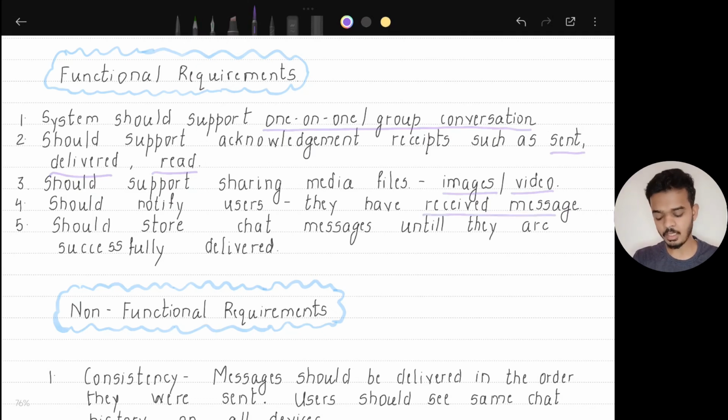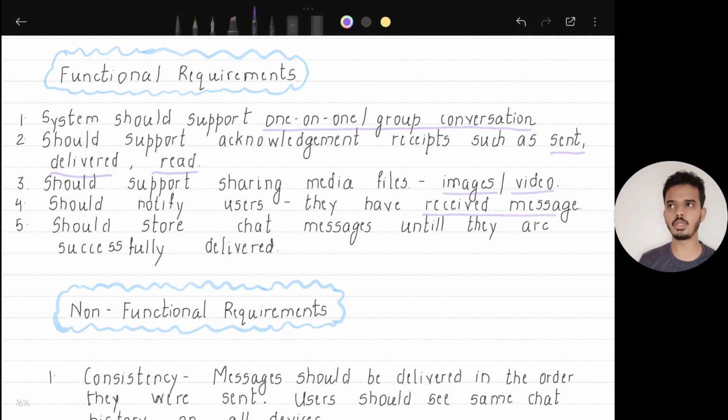And the system should be able to store the chat messages until they are delivered successfully. So the system should be able to store these messages persistently somewhere for a default amount of time, let's say 30 days, before the messages are delivered.